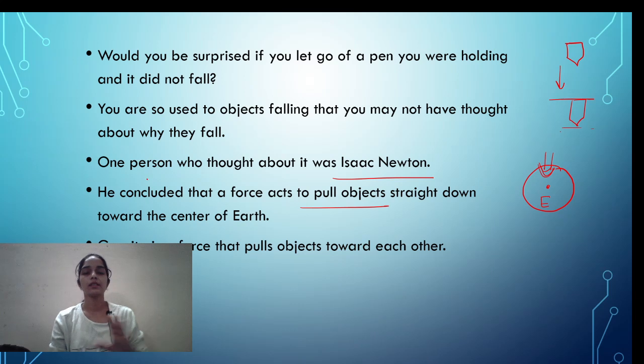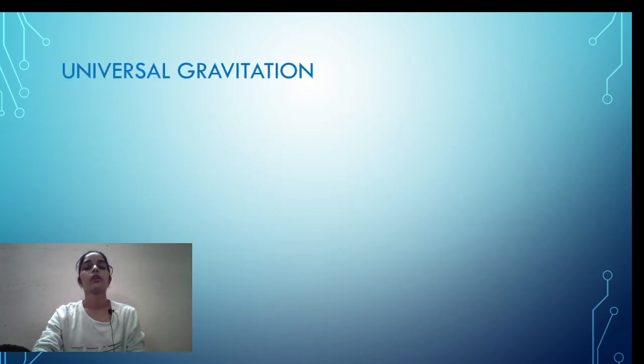In some cases we use the acceleration due to gravity, but here we are talking about gravitation, or the gravity that is attracting things toward each other. If there is a mass m1 and a mass m2, then they are both attracted toward each other just because of this gravity or gravitation. Okay, now let's study universal gravitation.